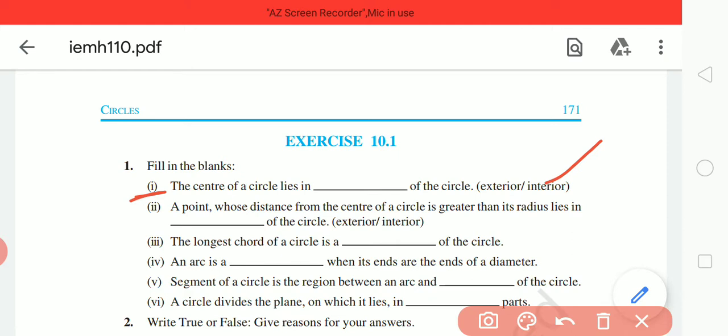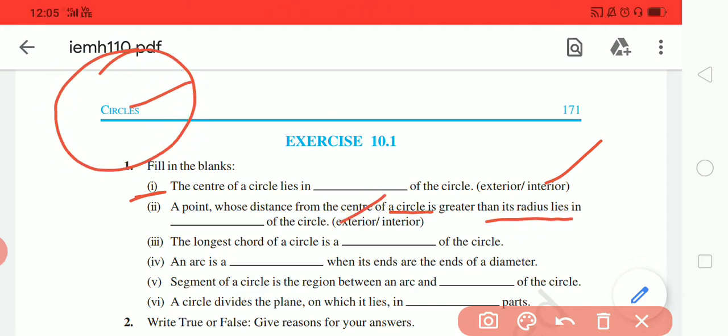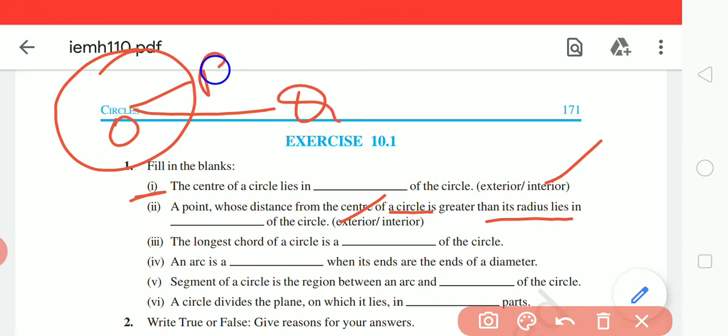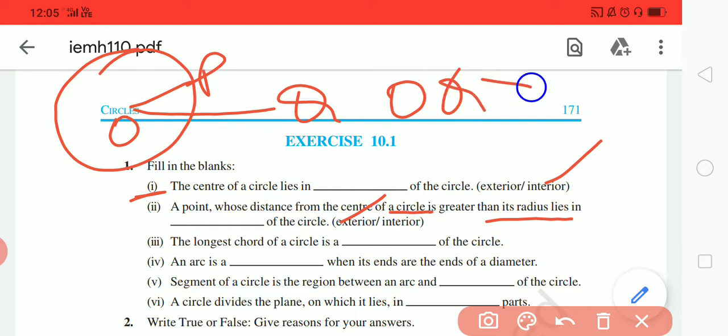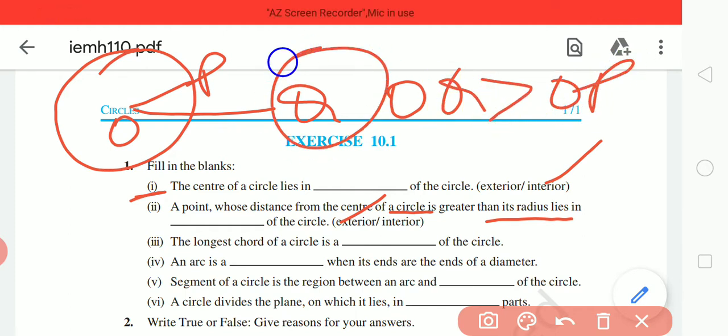A point whose distance from the center of a circle is greater than its radius lies on the exterior. If you have a circle and this is a radius and this is a point Q, and if OQ is greater than OP, then we can say that Q lies outside the circle, means exterior.